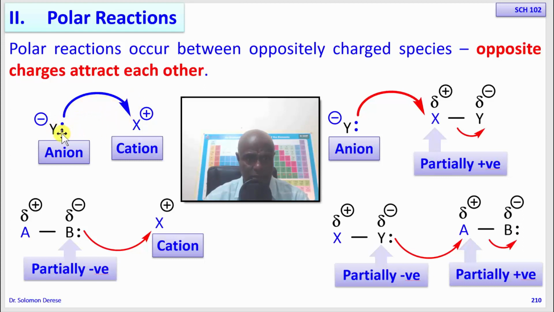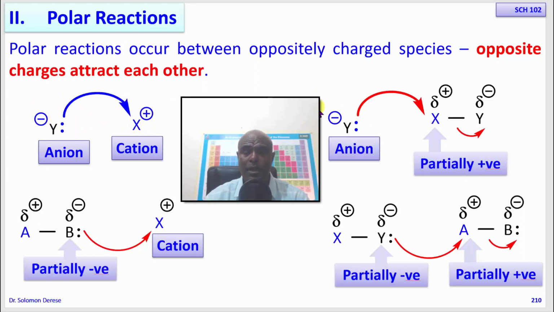So these two electrons will now be used to form a bond between Y and X. Since Y has given its excess electron to form a bond with X, it becomes neutral. Then since X has gained an electron from Y, it also becomes neutral. Okay, so this is one scenario.